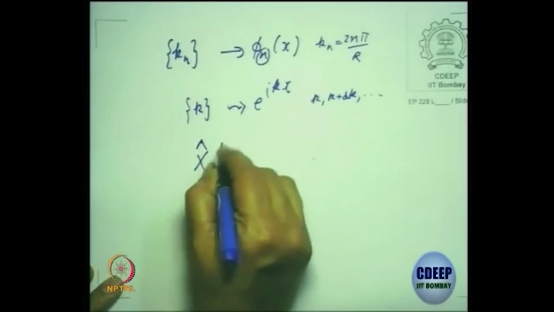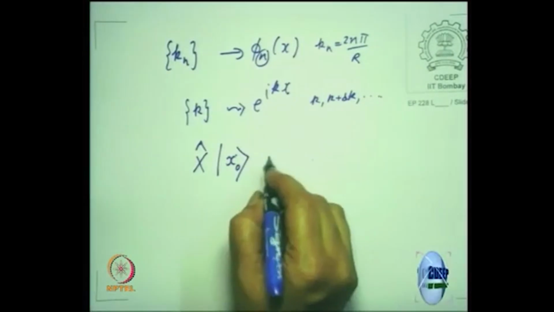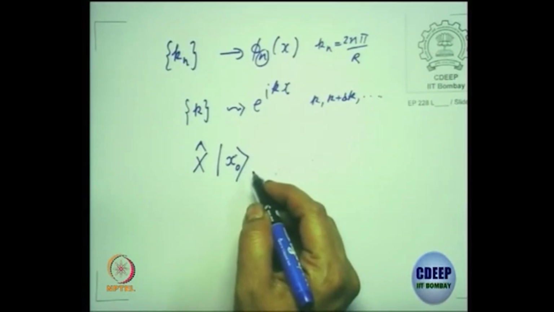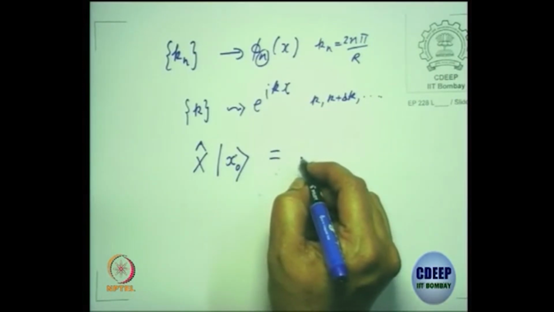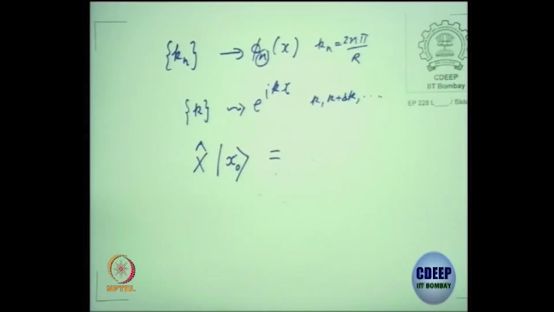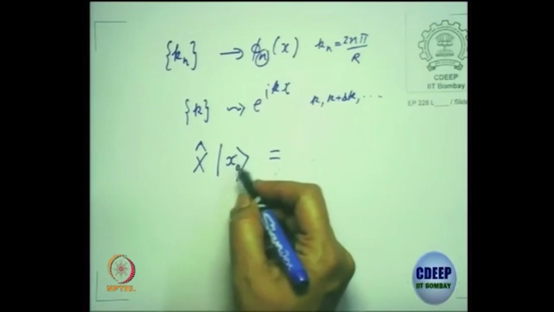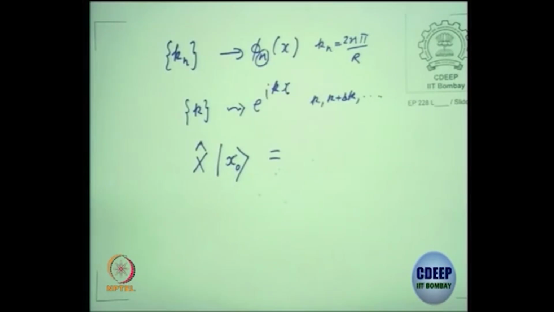What is that? So we are going to define an operator x on the position basis. Let's take some x naught specifically. If I say it is the position basis, the position operator on the x naught state will give you, suppose I take a state with some momentum and I operate a momentum operator, I am supposed to pull out that number of that state, right? So let's say the state is at x naught and I have a position operator, it hits that state.